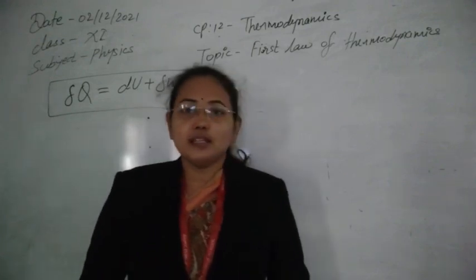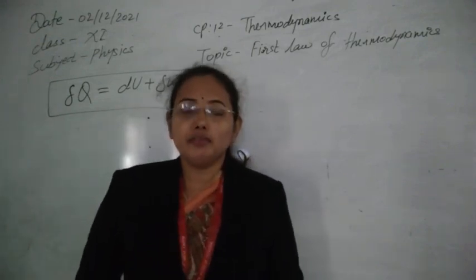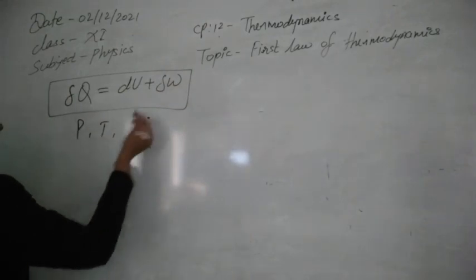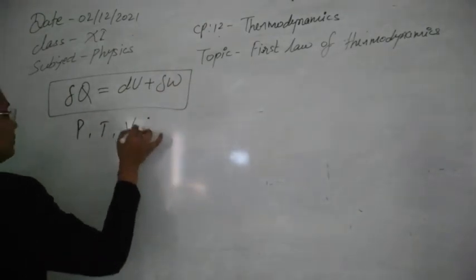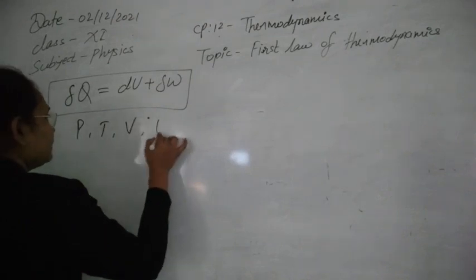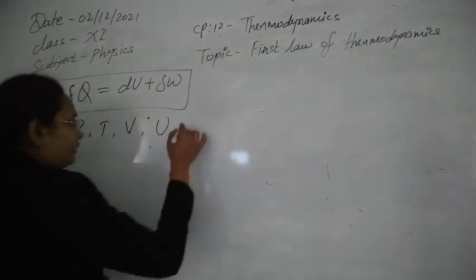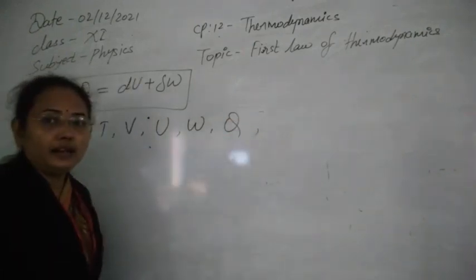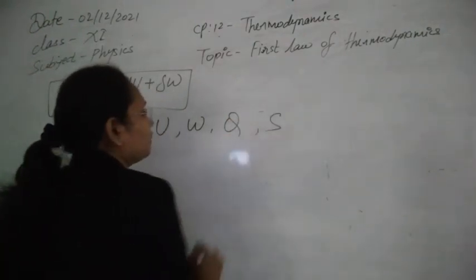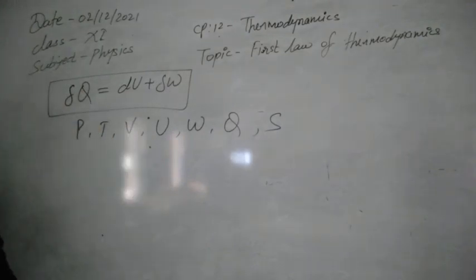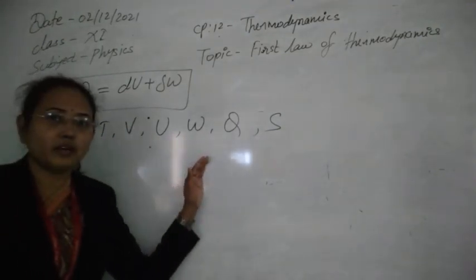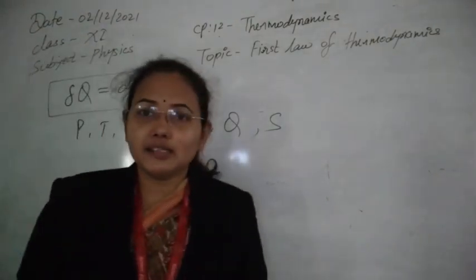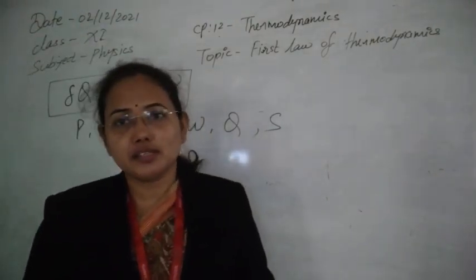If you look at the thermodynamic variables, we have pressure, temperature, volume, internal energy U, work done, heat Q, and the last one, entropy. These are all called thermodynamic variables. Using them, we can understand all the thermodynamic processes and systems.